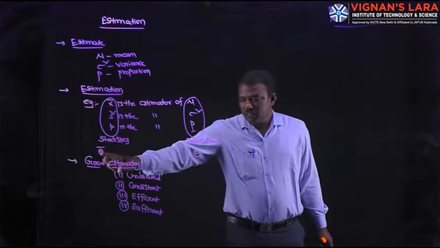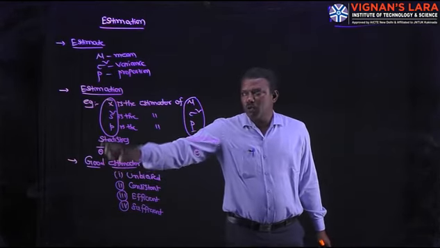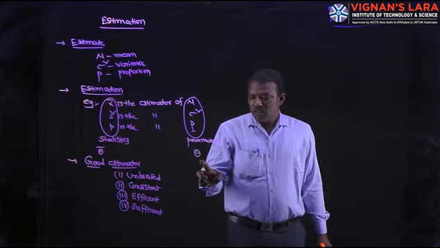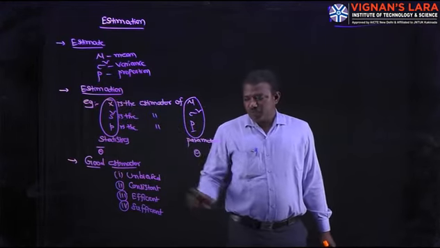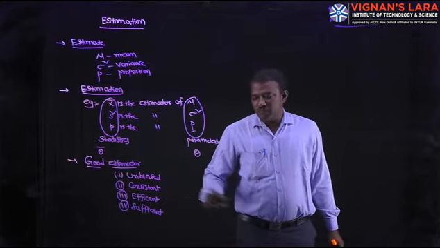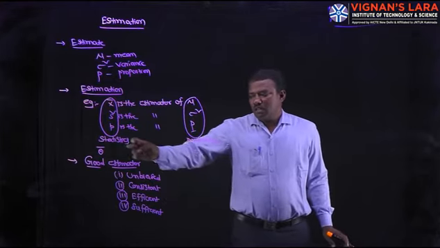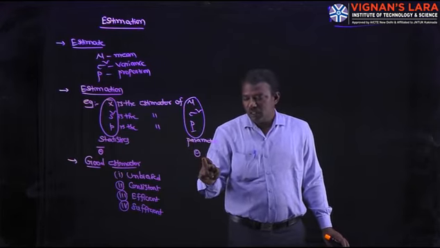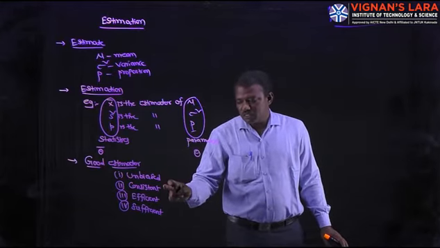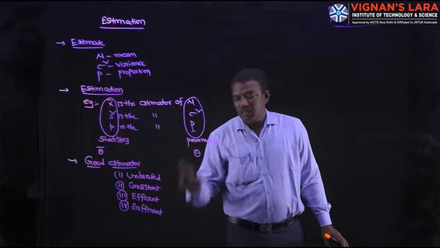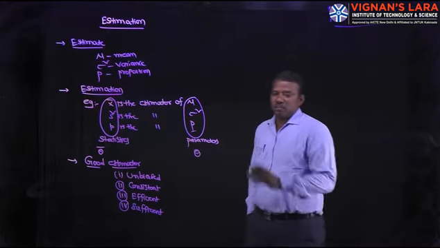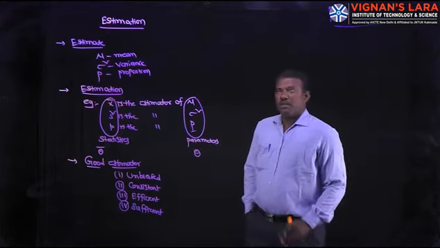An estimator theta bar is said to be a good estimator of the parameter theta if it is unbiased, consistent, efficient and sufficient. If all four are satisfied, then the estimator is said to be a good estimator.